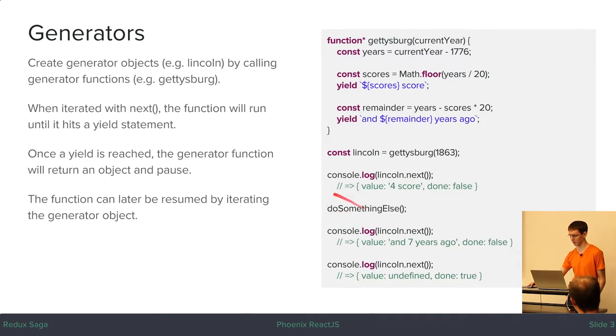So then we can do something else in our application, or not. We don't have to. We could iterate again right away. And then the next time we iterate, it will start again here and continue until it hits the next yield statement. And then in this example, if we iterate a third time, there's nothing left to yield, so we just get an undefined value, and done is true the last time we call next.